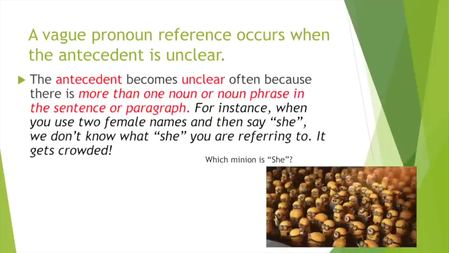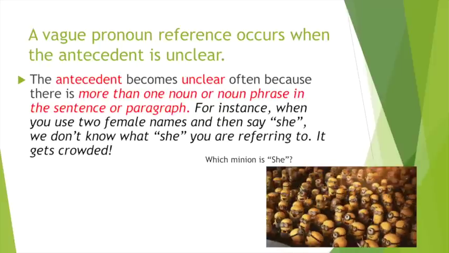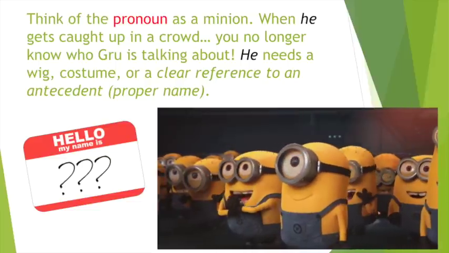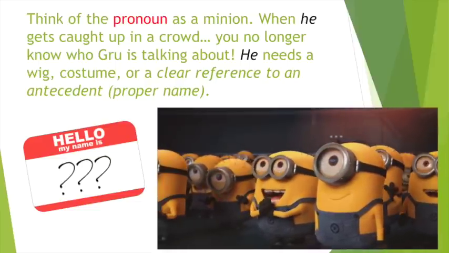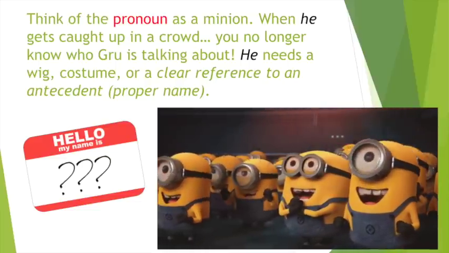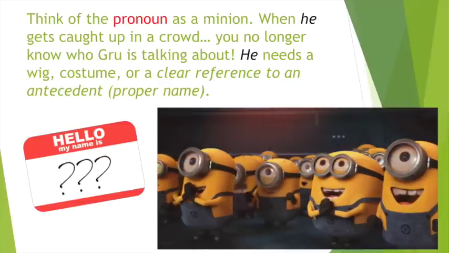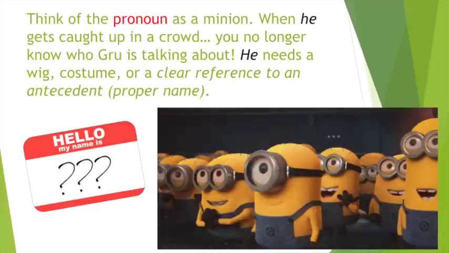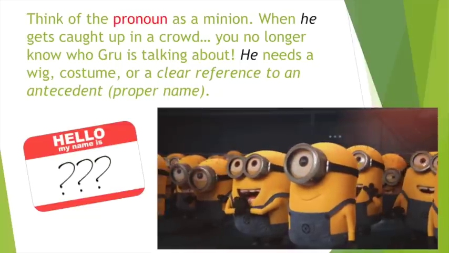It gets crowded. Just like this minion crowd. Which minion is she? Think of the pronoun as a minion. When he gets caught up in a crowd, you no longer know who Gru is talking about. He needs a wig, a costume, or a clear reference to an antecedent, a proper name.